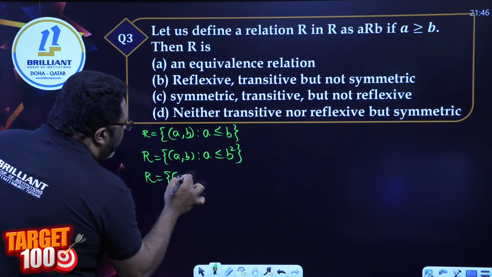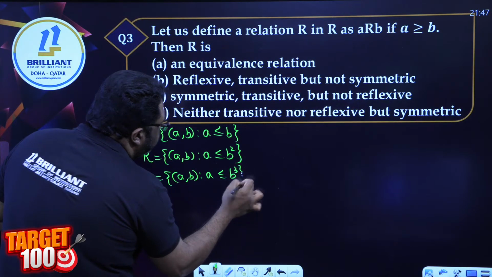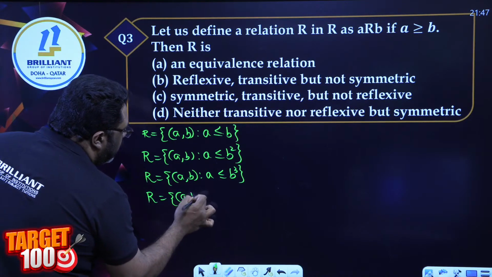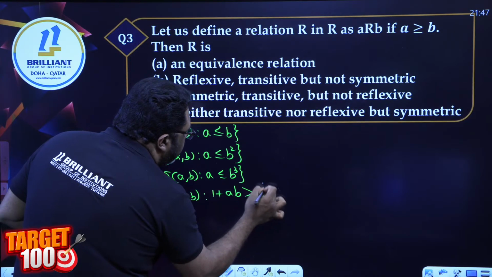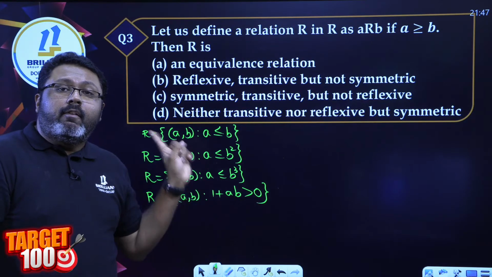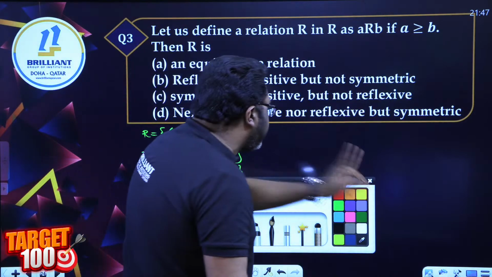Ordered pair (a, b), a less than or equal to b cubed. And ordered pair (a, b), 1 plus ab strictly greater than 0. These are four questions mentioned in the textbook with the definition, so you can learn them by heart, that's the best thing.